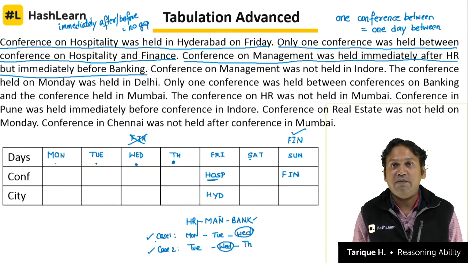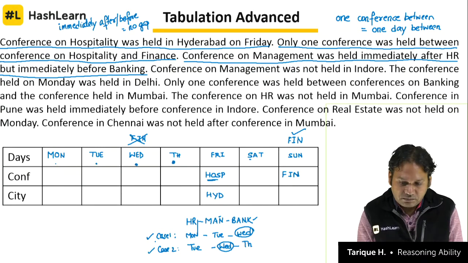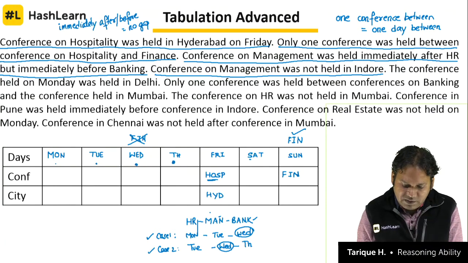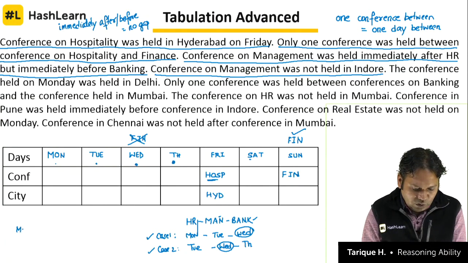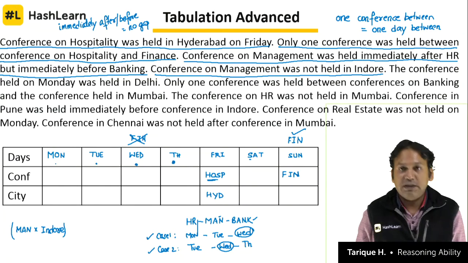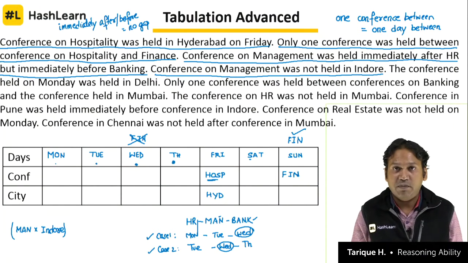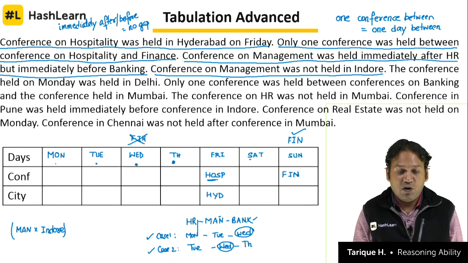While solving the question we have to find out which case is right. What we know for sure is that the conference on management was not held in Indore. So management and Indore will become a negative pair. Wherever management is there, Indore will not come in that box. This is called a negative pair. Just like we have a mandatory pair where 2 things will definitely go in the same row, we have a negative pair where 2 things cannot go in the same column, right? So management and Indore will not go together.